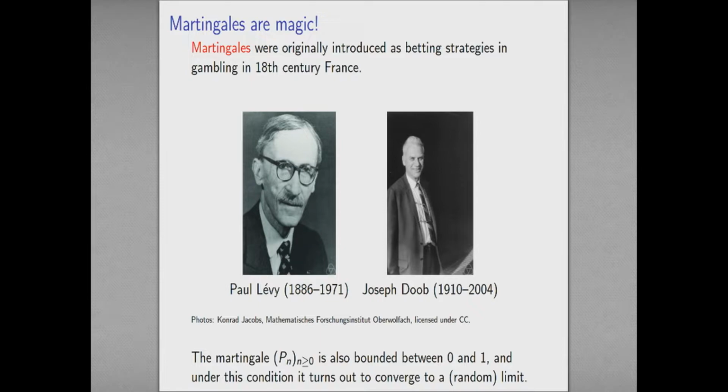So this martingale Pn has one extra property: it's a proportion, so it's taking values between 0 and 1, and this boundedness is particularly helpful. Let me try and give an idea of what's going on here. These processes are nice because they're quite constrained. The fact that my expected value at the next step is the same as where I am currently tells me there's not that much room for maneuver. In principle, that means these things have the possibility to converge as n goes to infinity. And indeed, that's what's happening.